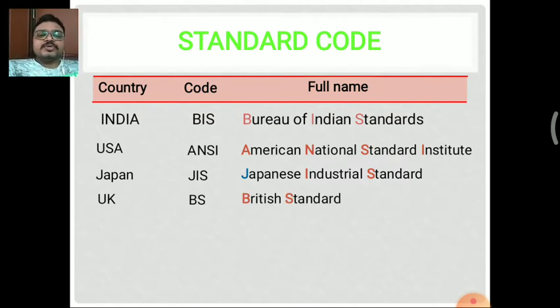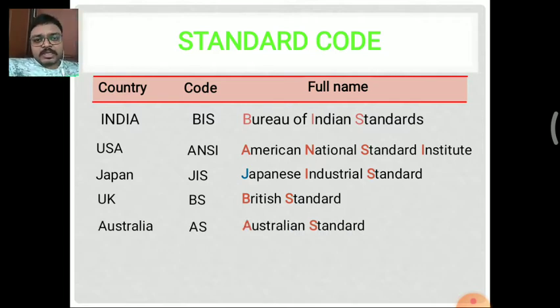Next one is the UK, the United Kingdom. BS is the code, the full form being British Standard. Throughout the United Kingdom, they use the British Standard, that is the BS hallmark. The United Kingdom comprises several countries, that is Ireland, Iceland and England and Wales. These countries are all under the United Kingdom, so they use the same code for all of them.